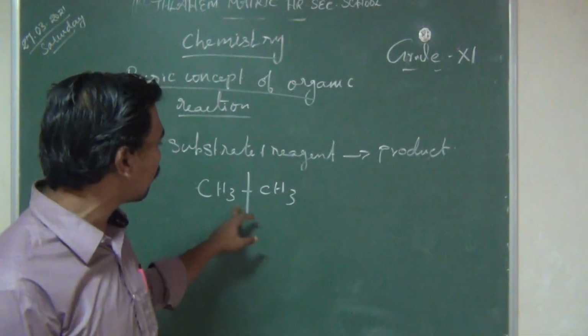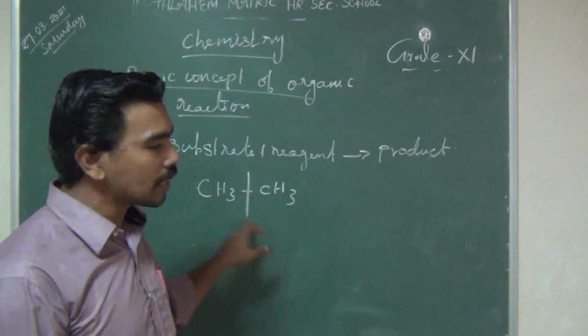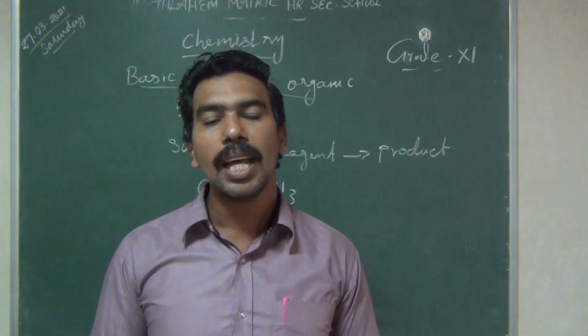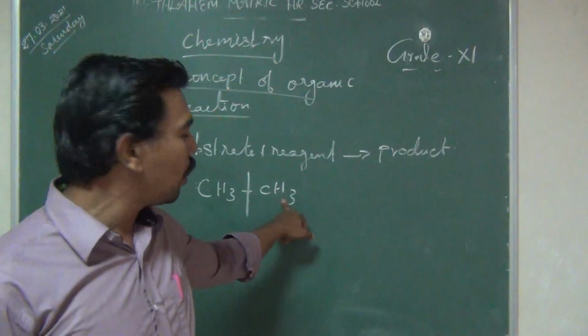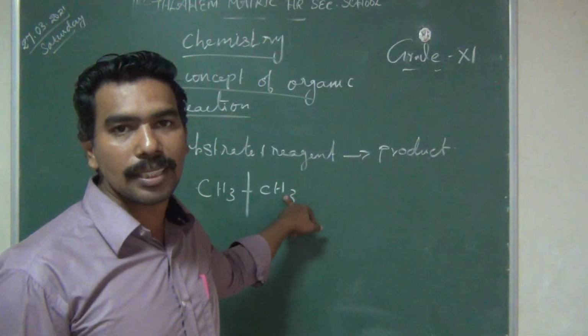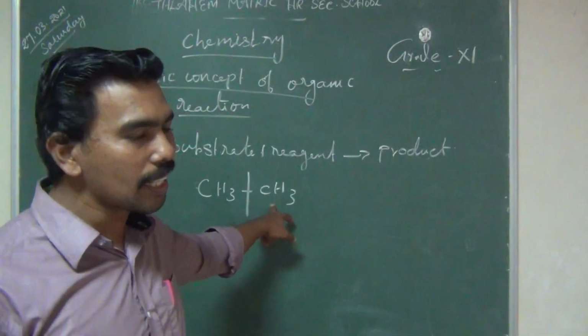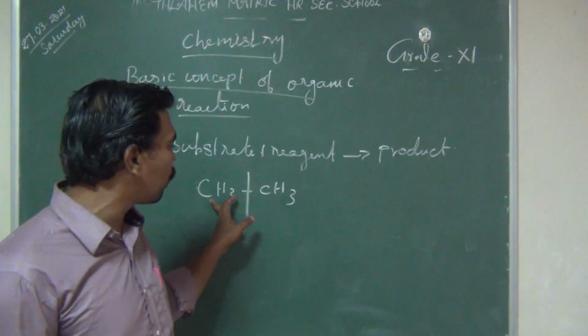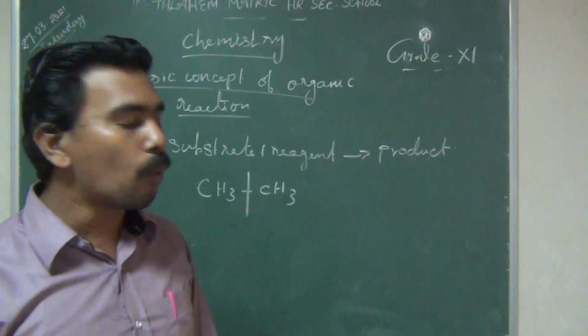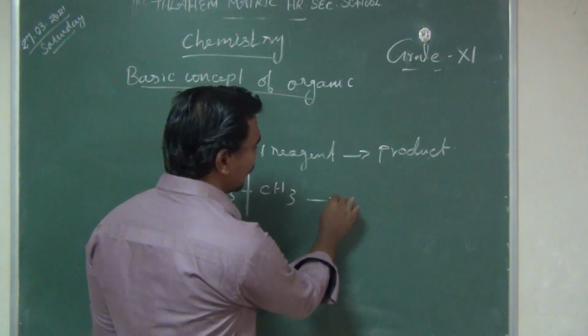When it breaks, listen here. Both parts are methyl groups, both sides have one carbon and three hydrogens. This is the symmetrical cleavage. Both carbon atoms retain one electron each, and that is known as the intermediate.